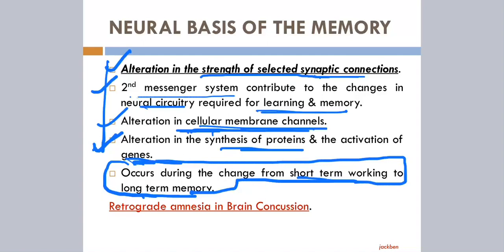You have encoded, you have acquired the information, and now you want to store it. That process is called consolidation. And how can you say with such surety that consolidation happens?